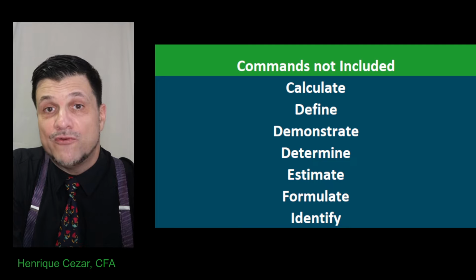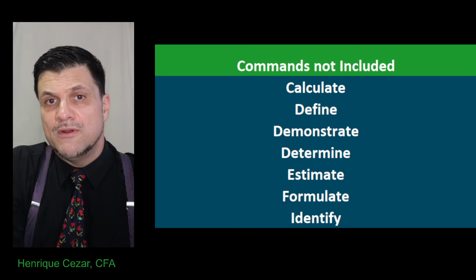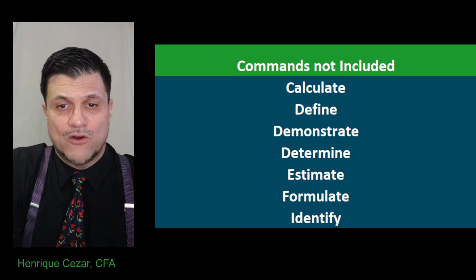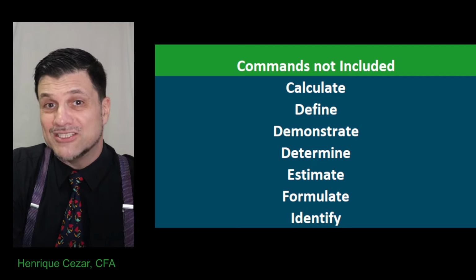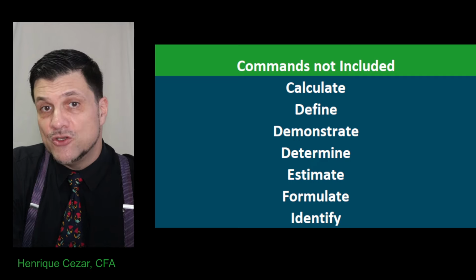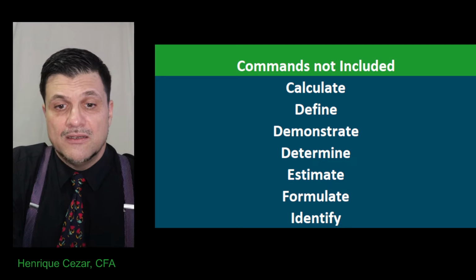Demonstrate that this portfolio is immunized. Demonstrate that the PBO and the planned assets are correctly immunized, the cash flow is managed. Demonstrate, right? So you show the numbers. Determine usually is like calculate.